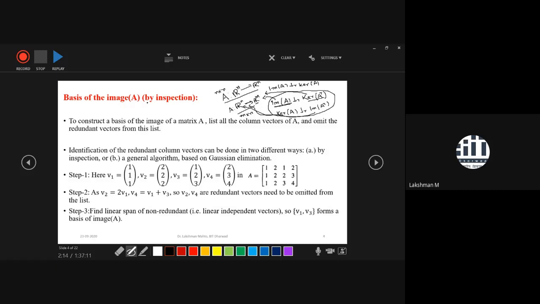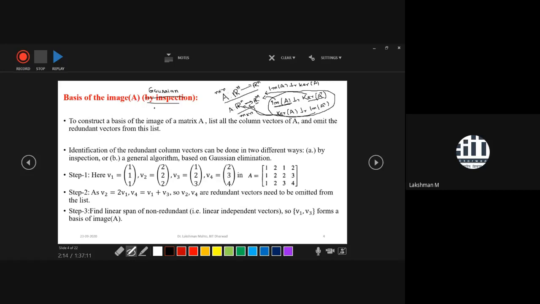Okay, so we are coming to the basis of the image. One method I had already discussed in the last class is the inspection method. It does not always work, but sometimes it may. Here I am going to discuss the Gaussian elimination method. It looks like a very general and very specific method. I always try to put things in algorithmic sense so that you can easily implement them on a computer. My idea is only that. You can solve it in the computer using R. So here we will find a basis of the image with the help of the Gaussian elimination method.